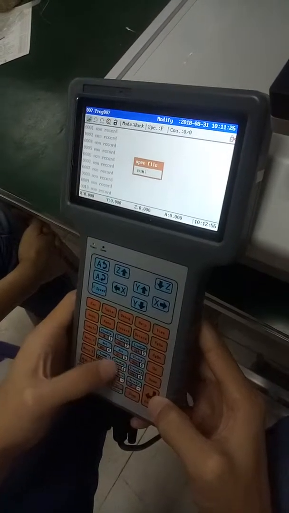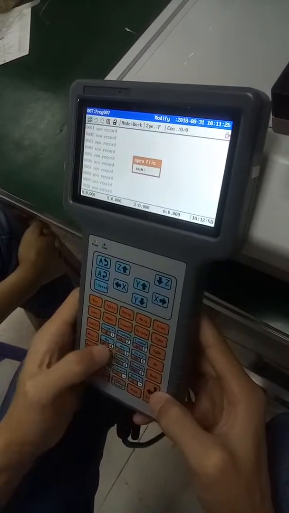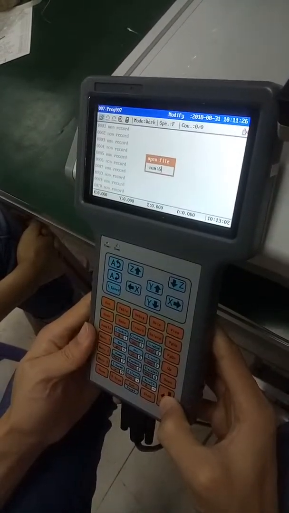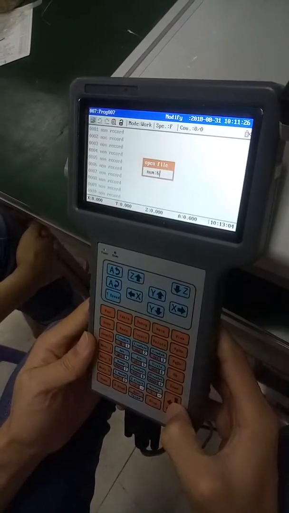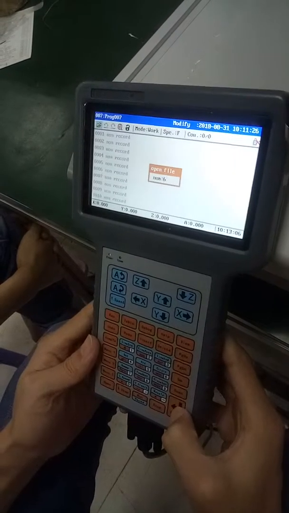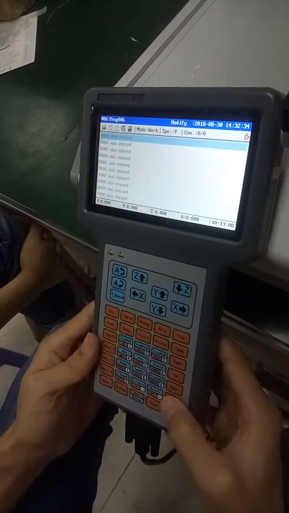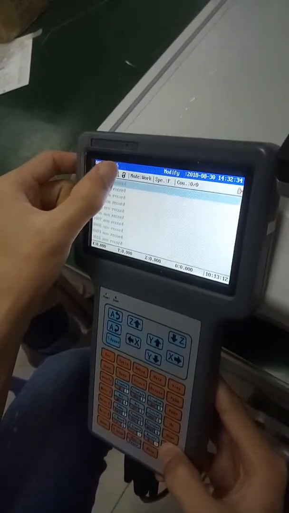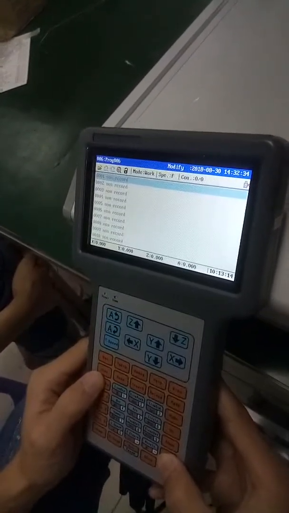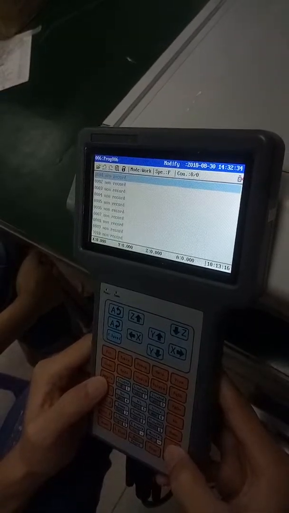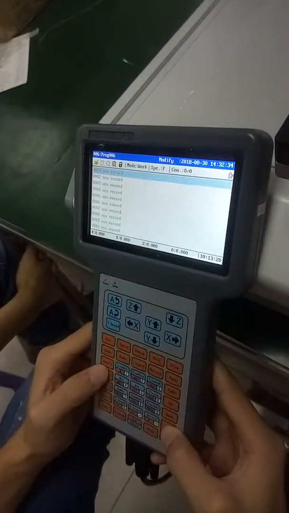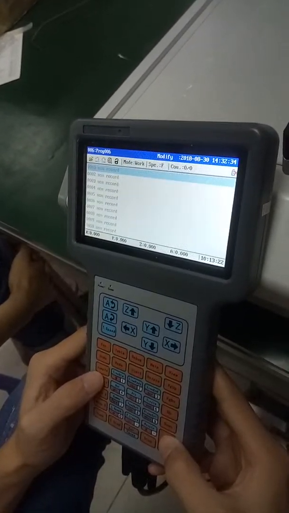The program name can be anything, so we choose 6, the number 6. Actually, we can choose any one, up to you. Press Enter to confirm, and we can see the program number 006 appears on the left corner of the screen.